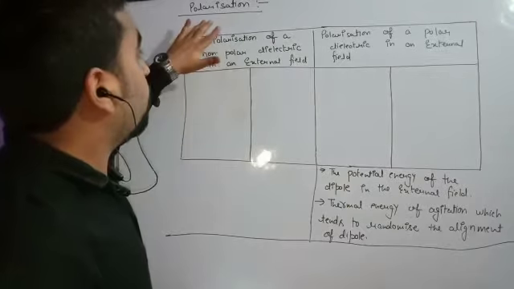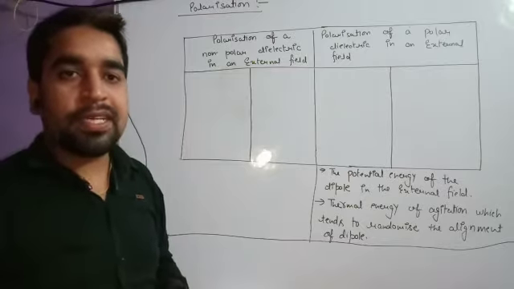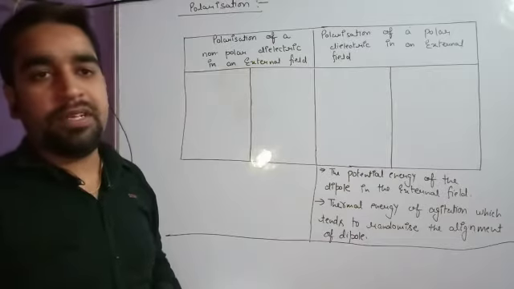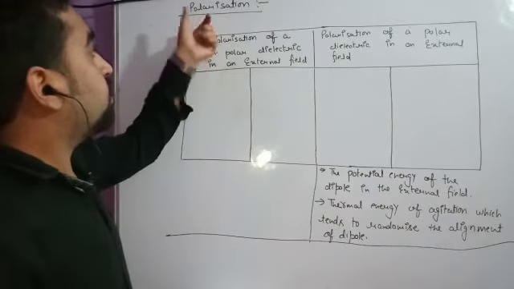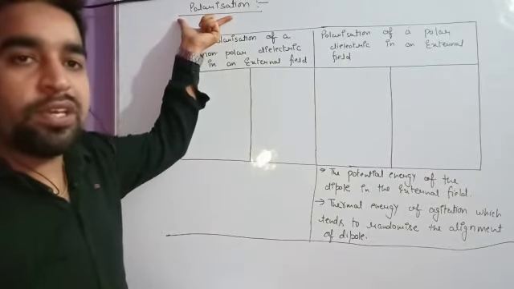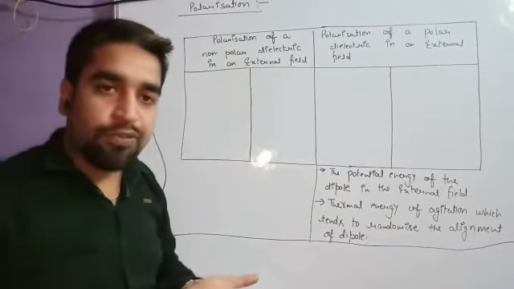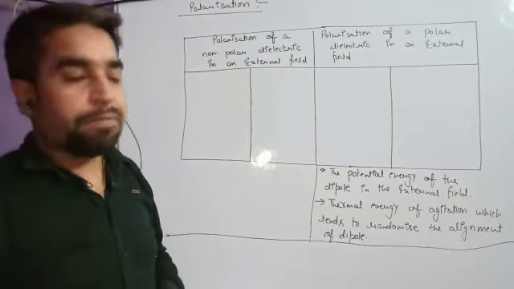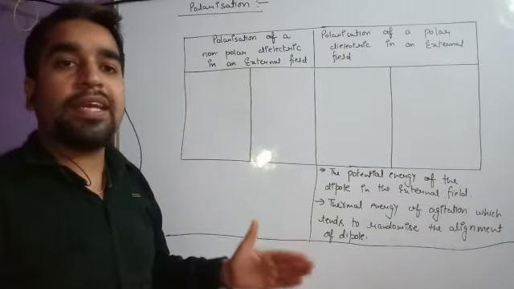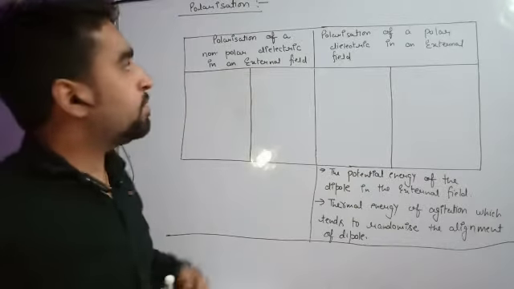So what is the meaning of polarization? When such insulators or dielectrics gain a dipole moment when an external field is applied to them, that is known as polarization. Polarization is a name which can be given to a substance or a molecule when it is getting a dipole moment. So the process when we apply the external field, and because of the external field the dielectric material aligns itself in the direction of the field and gets a dipole moment, that process is known as polarization.